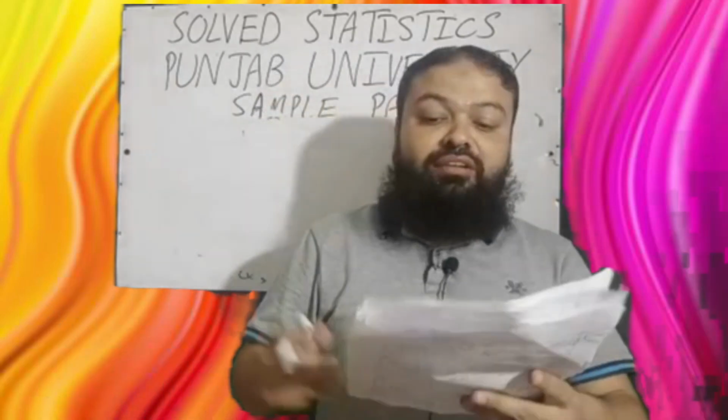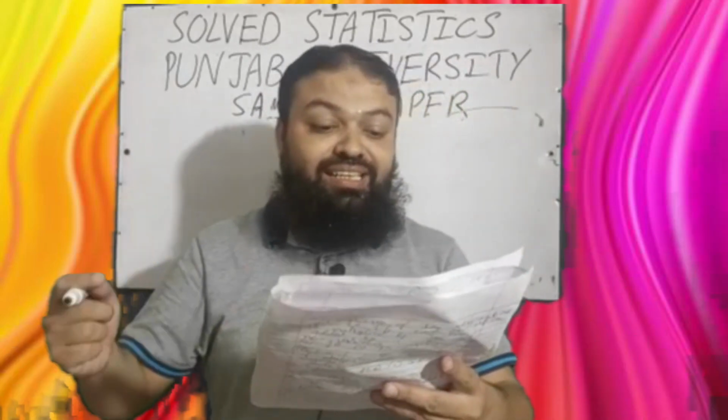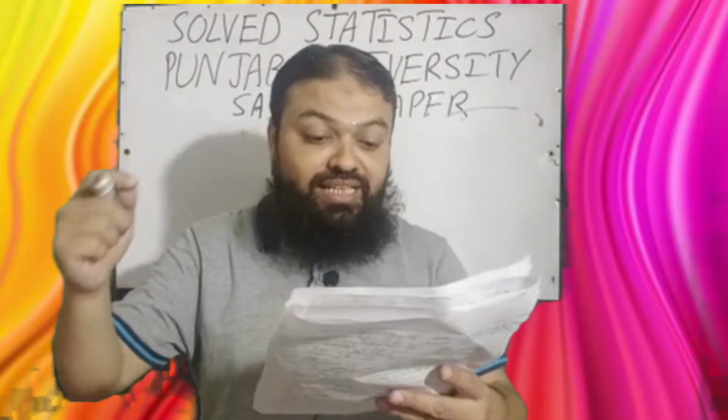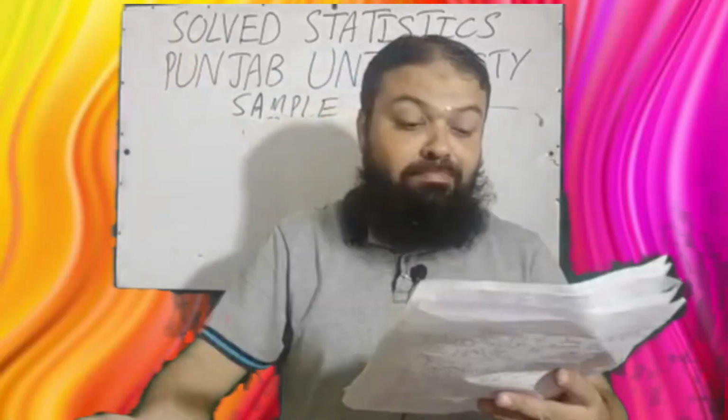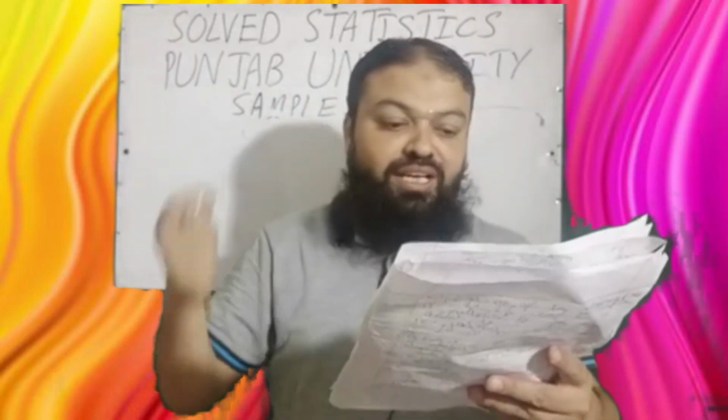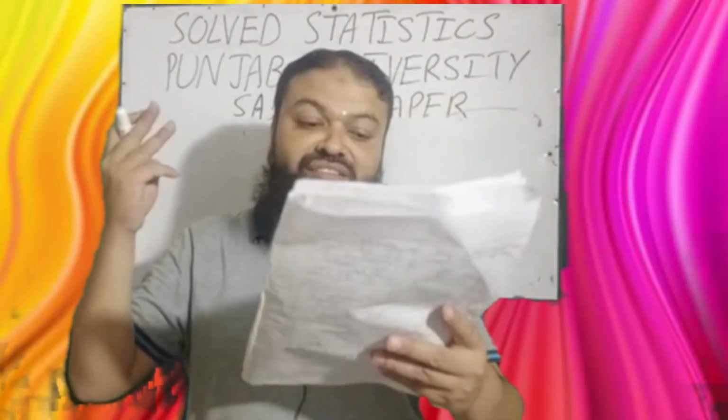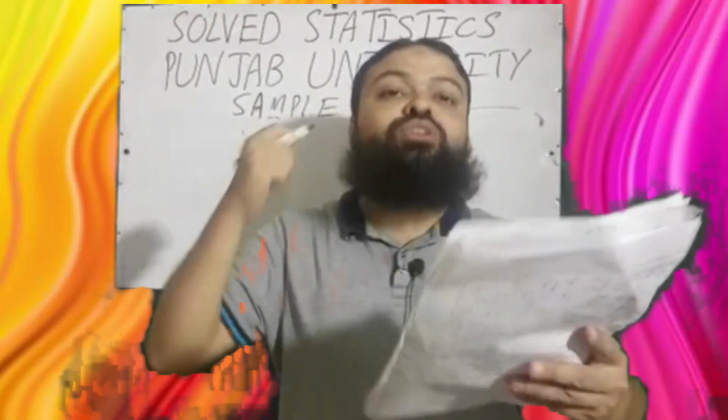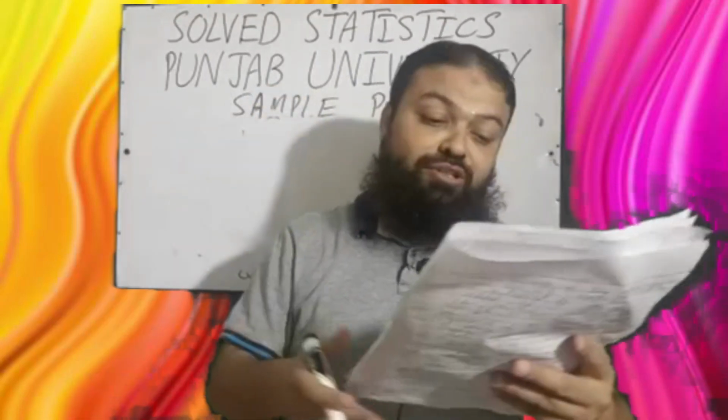Question number 20. Which of the following non-probability techniques is considered as an alternative of stratified random sampling? A, cluster sampling. B, snowball sampling. C, systematic sampling. D, quota sampling. Quota sampling is the correct option.